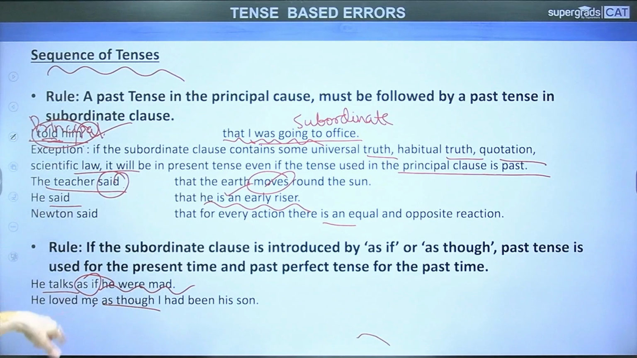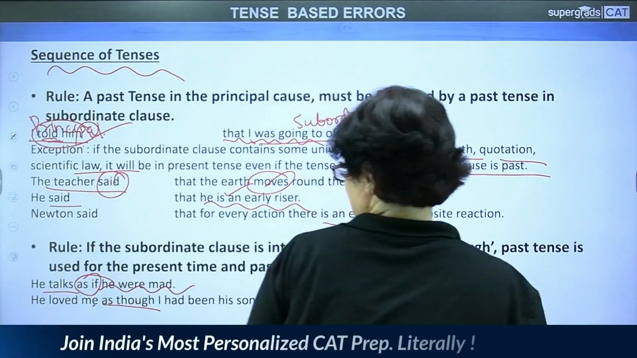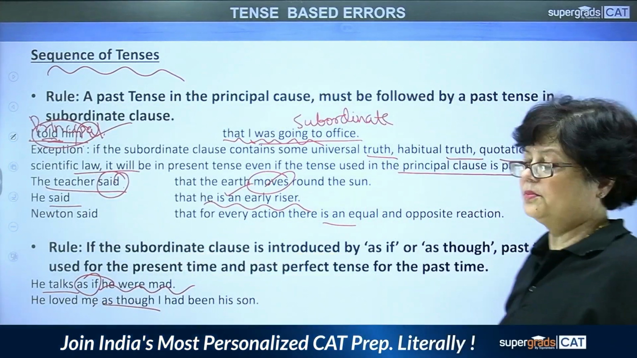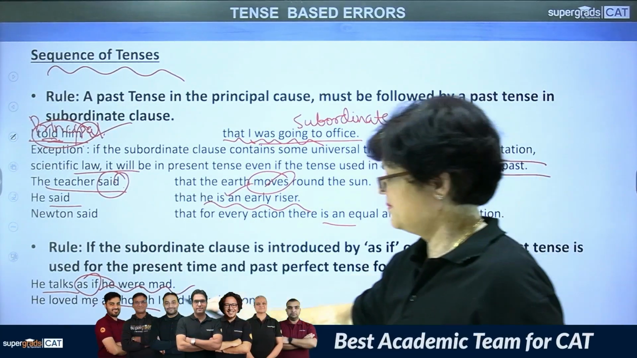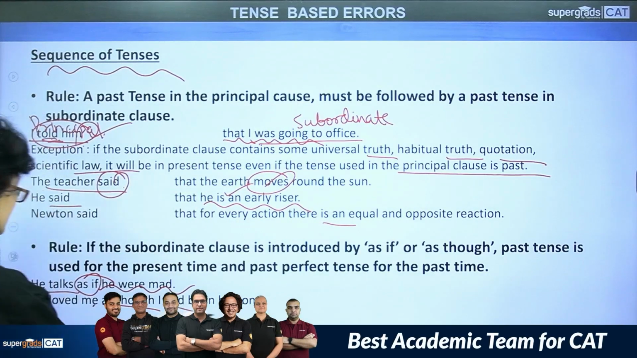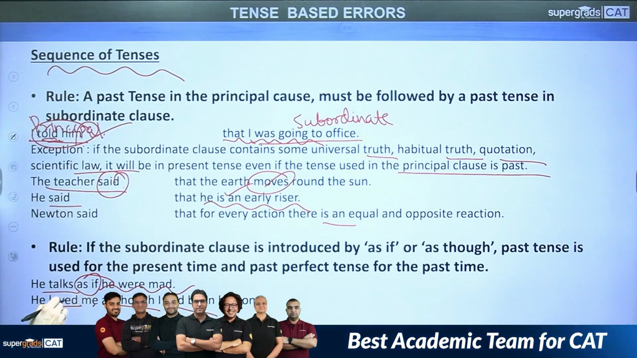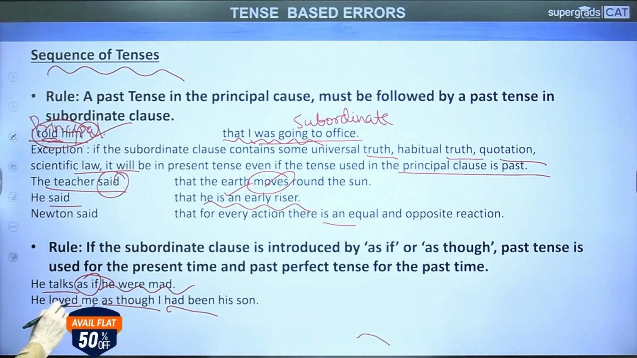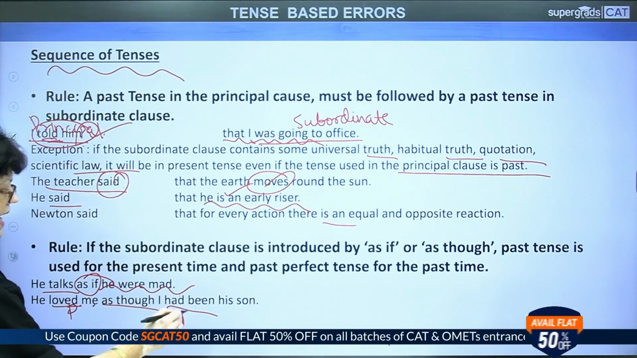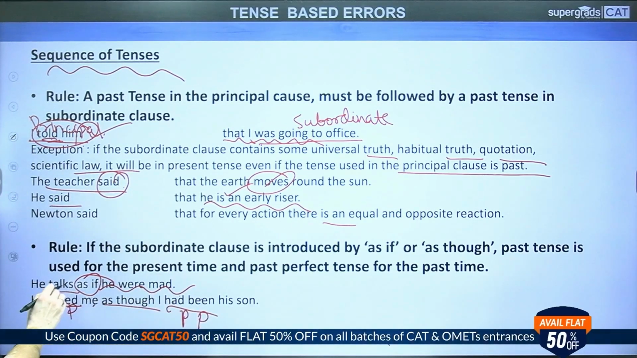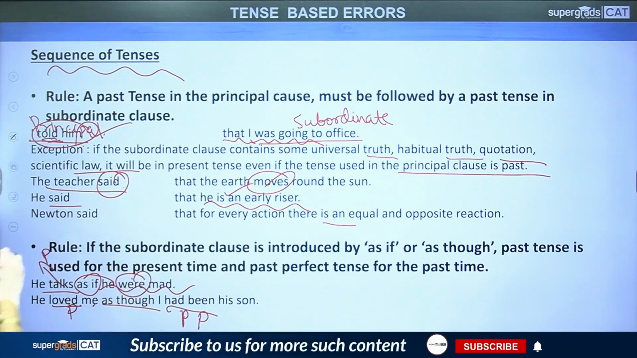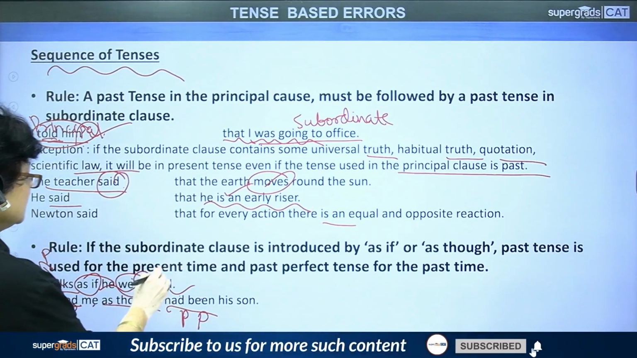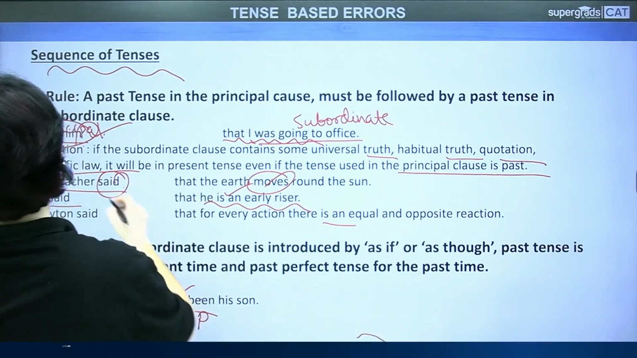Okay. So what is happening? The past tense is used for the present time and the past perfect tense is used for the past time. See, I had been his son. He loved me. He loved me as though I had been his son. This is past tense. So here it will be past perfect, right? Here this is present tense. So here it will be past tense. Okay. So this is the rule that we have to understand.